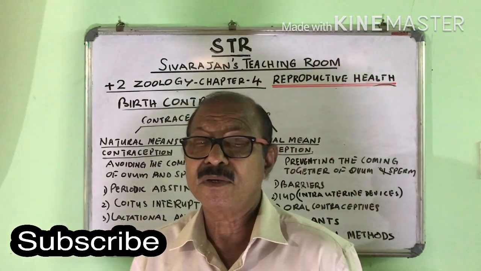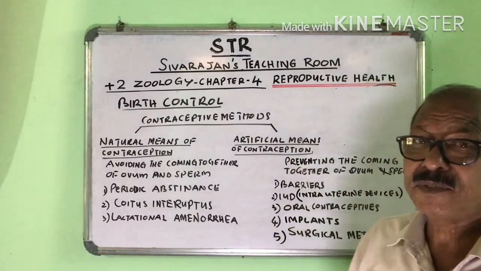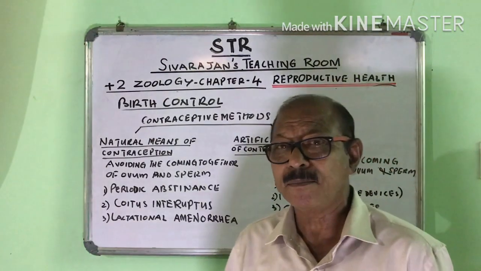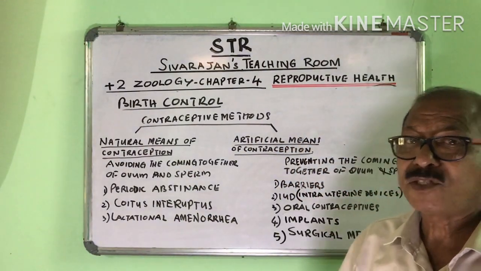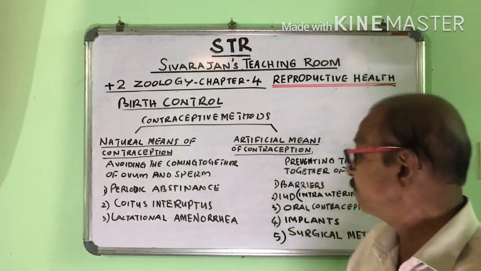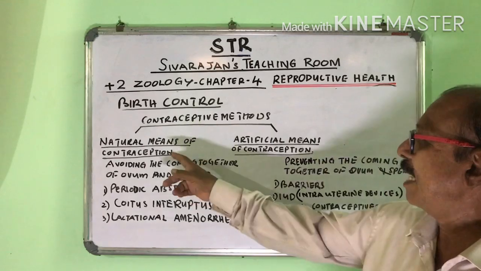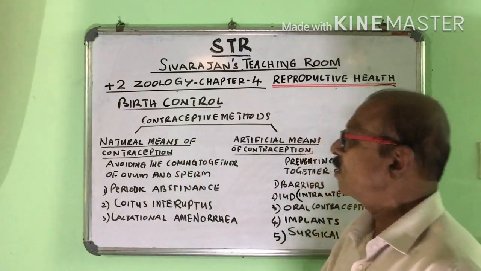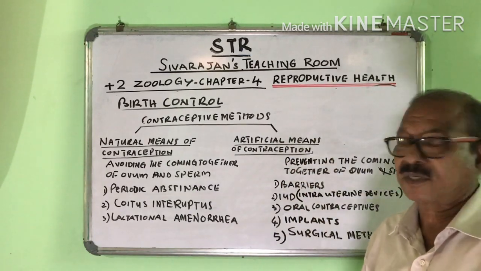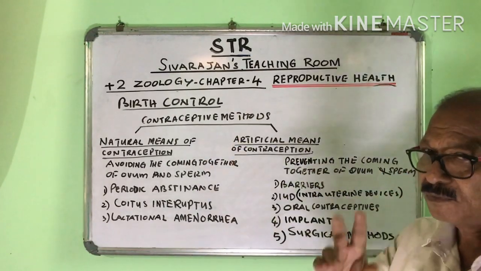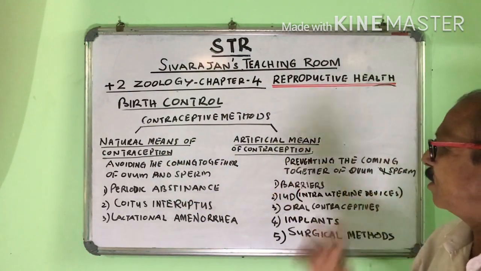In the previous episode, we have been discussing the birth control measures. Contraceptive methods are used for controlling birth. The aim is to minimize the growth of population. And the contraceptive methods are of two types: natural methods of contraception and artificial methods of contraception.